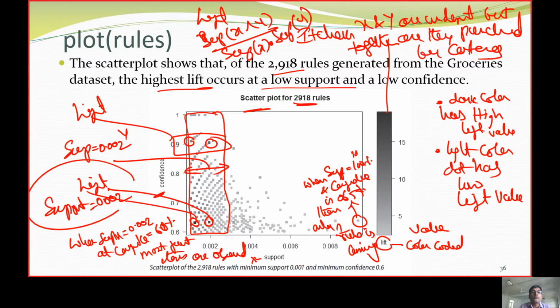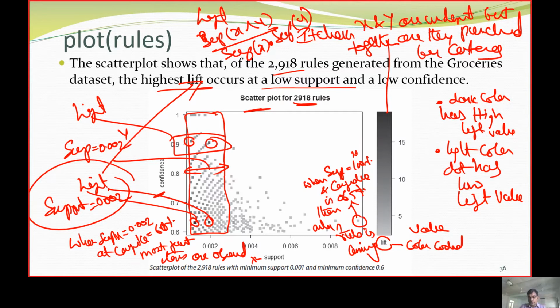So that is the statement we are going to get: higher lift values occur at a lower support and low confidence. The plot shows where the most frequent items are going to occur.